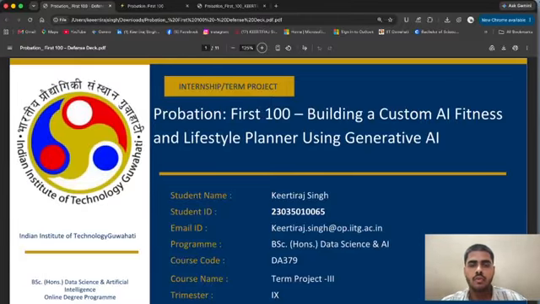It's an AI based fitness and lifestyle planner using generative AI. So here is the name, Probation First 100. The name comes from which I believe as a fitness freak.